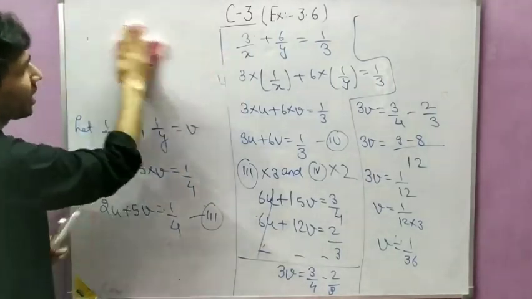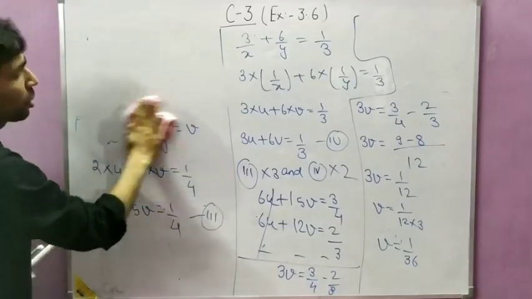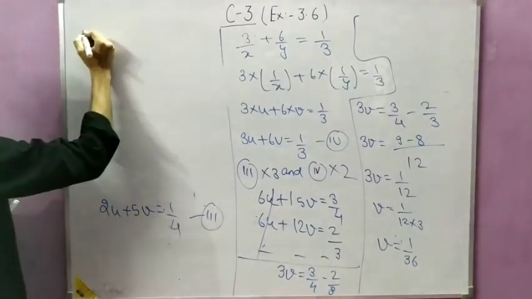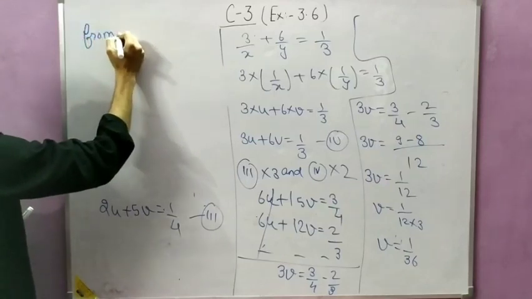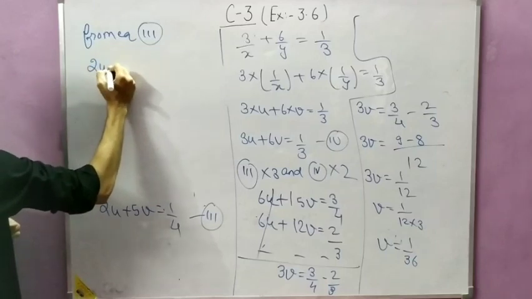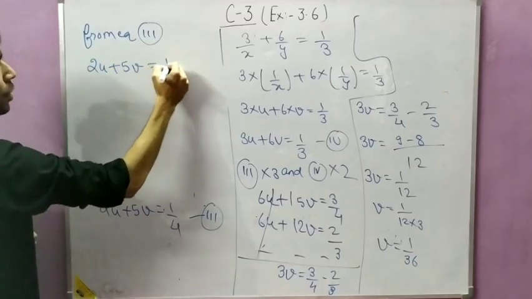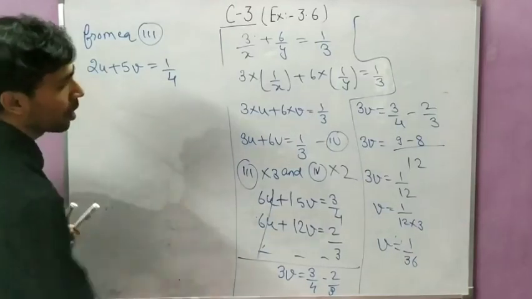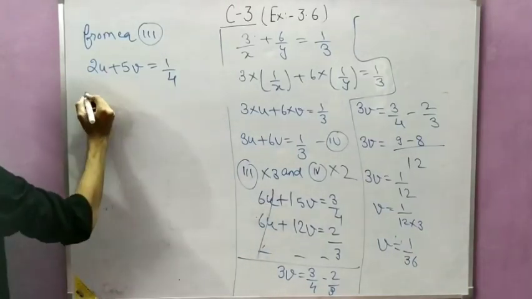Now you can put it in either equation number 3 or equation number 4. I am taking equation number 3, which was 2u plus 5v equal to 1 by 4. Now the value of v you can put.